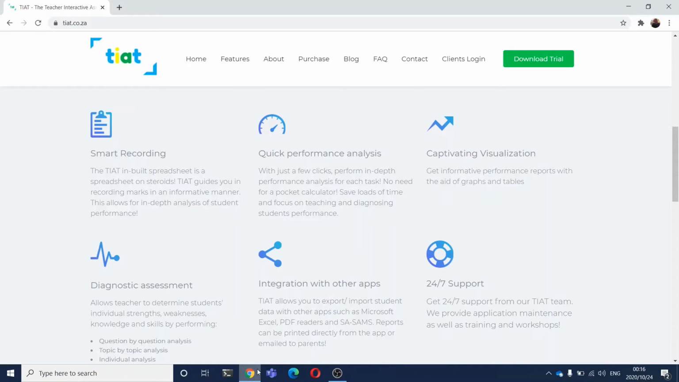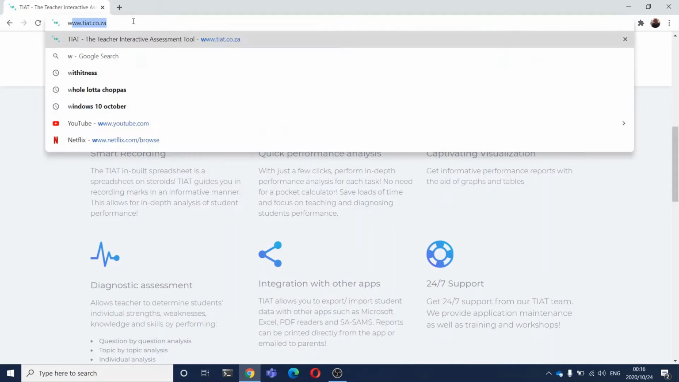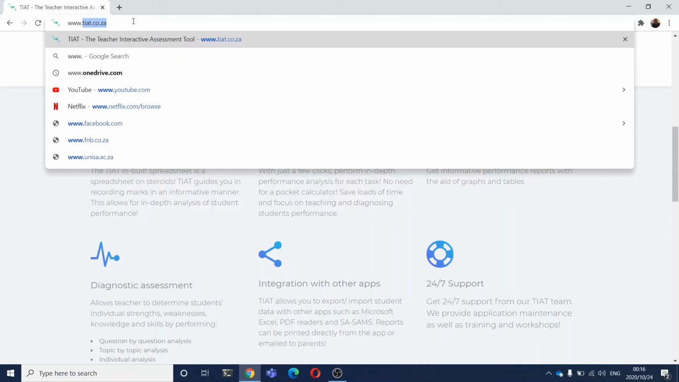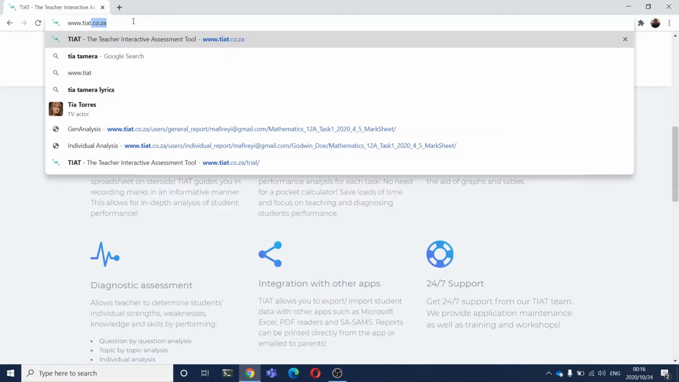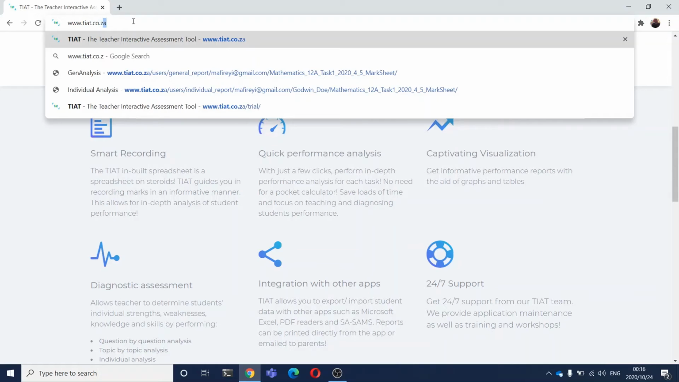In this video, we are going to demonstrate how you can download the TIAT software onto your computer and then install it and start using it. Let's get started. First, let's go and visit the TIAT website, www.tiat.co.za.